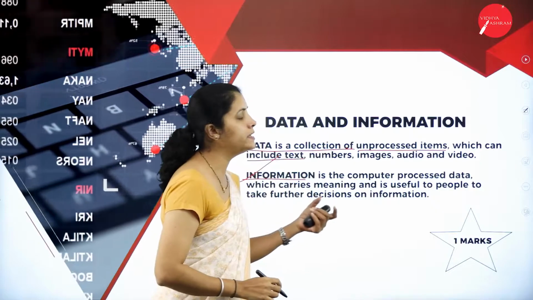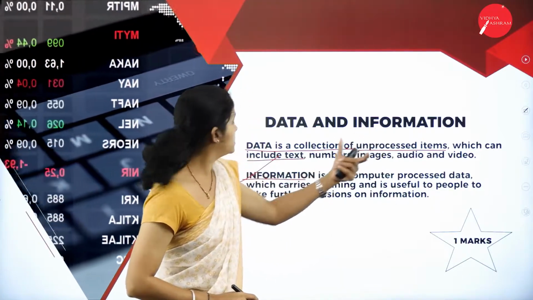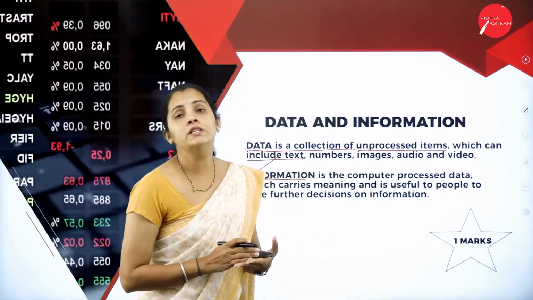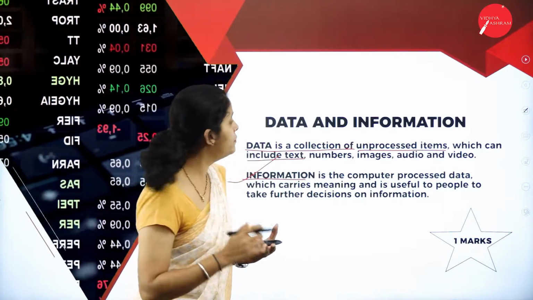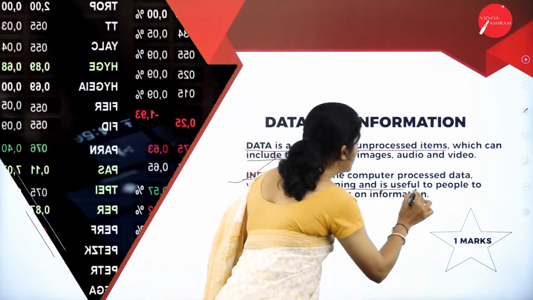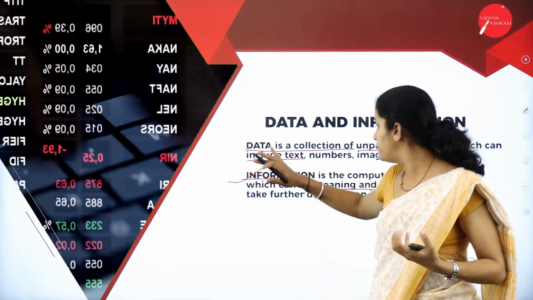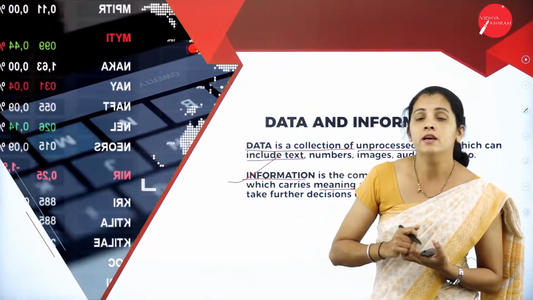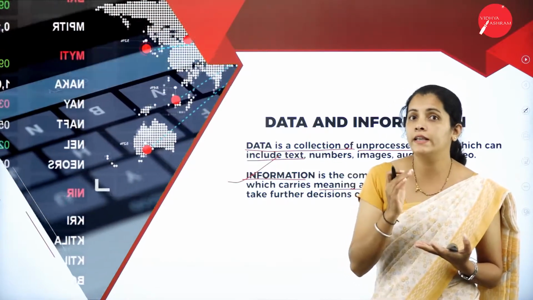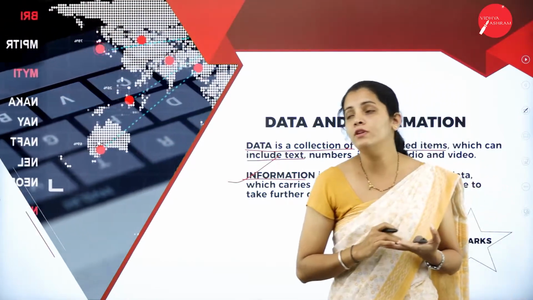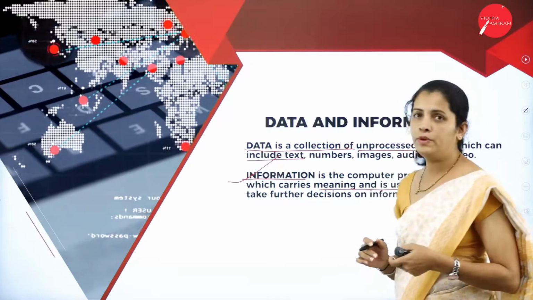That is nothing but computer processed data, which carries some meaningful and useful information to the people.